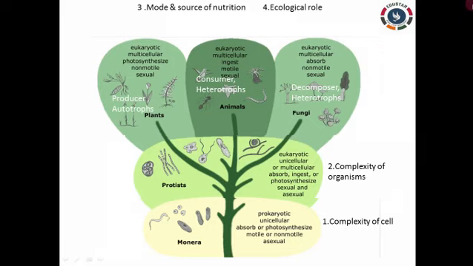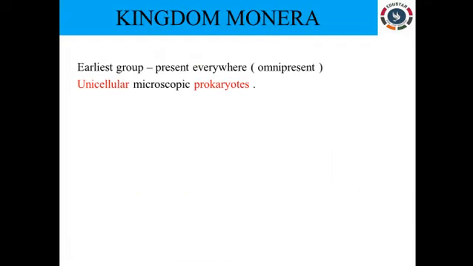In this video session, we are going to see only the first group, kingdom MONERA. As I told earlier, it was the first formed organism, which includes the prokaryotic organisms. They are always unicellular in nature. It is the earliest group. They are microscopic, like bacteria, which we can see only under the microscope, is it right? They are found all over the earth, so they are said to be omnipresent, even in moist environments, in the deep sea, as well as in hot springs.